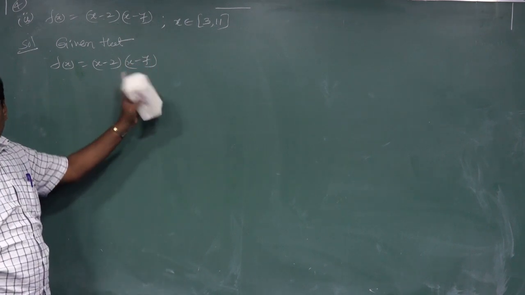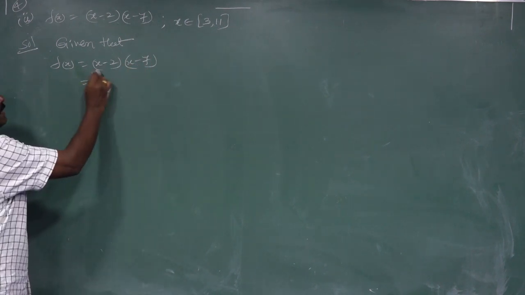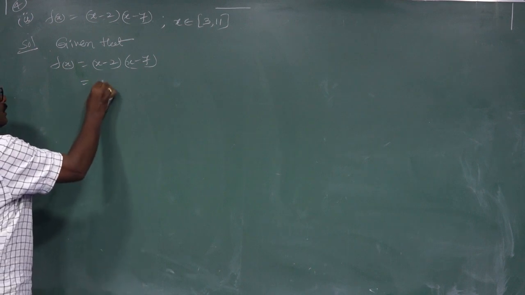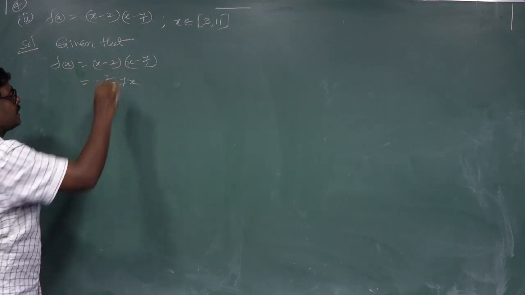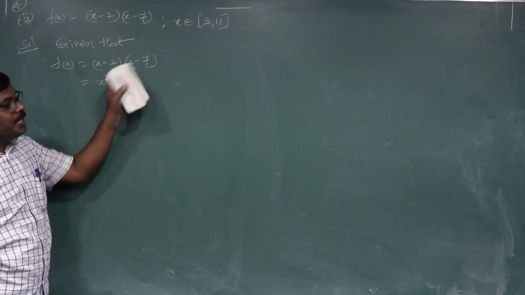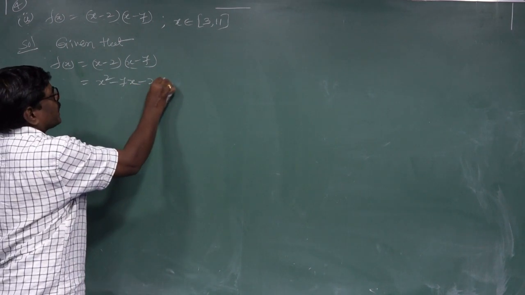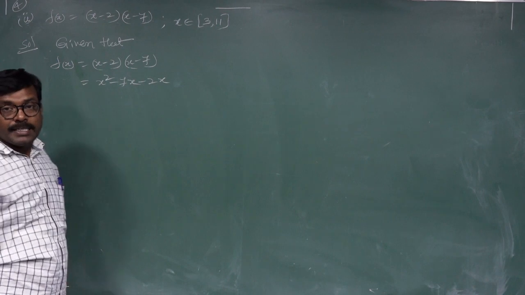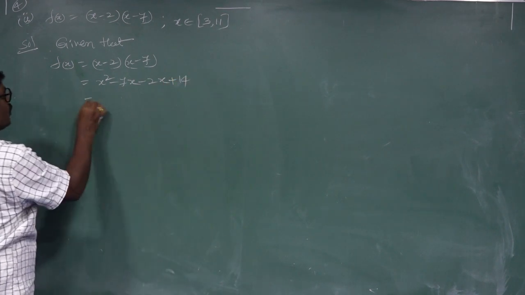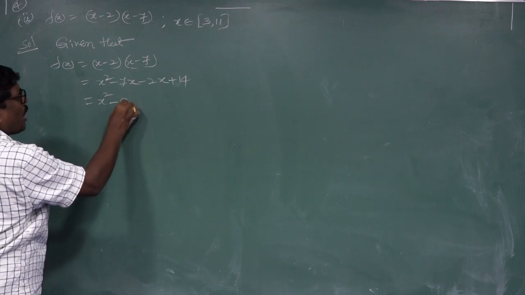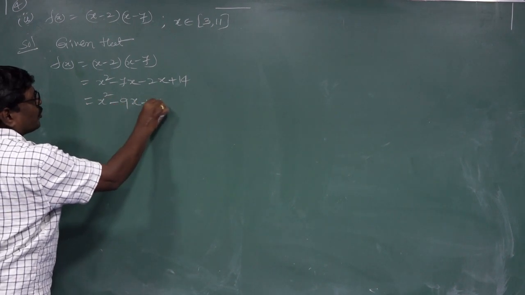This is a multiplication. x into x, x square. x into minus 7, minus 7x. Minus 2 into x, minus 2x. Minus 2 into minus 7, plus 14. So f(x) equal to x square minus 9x plus 14.